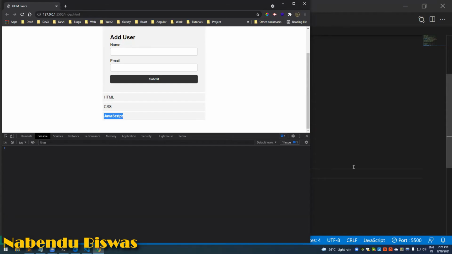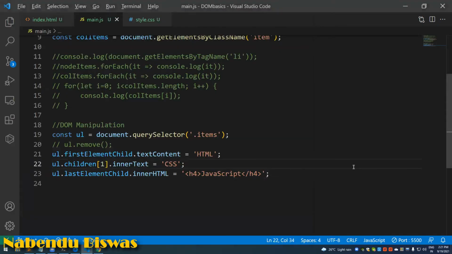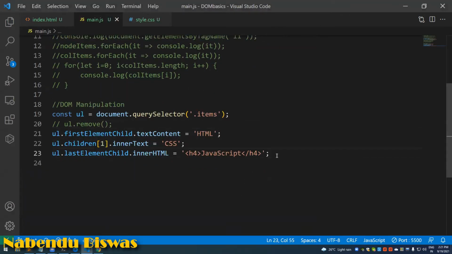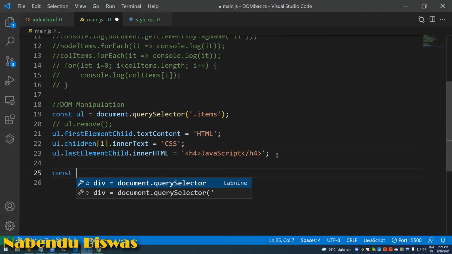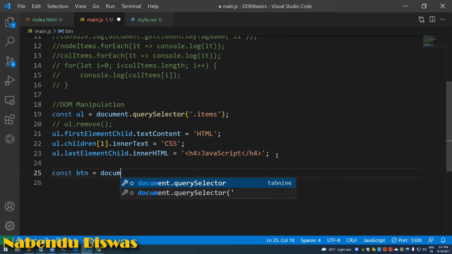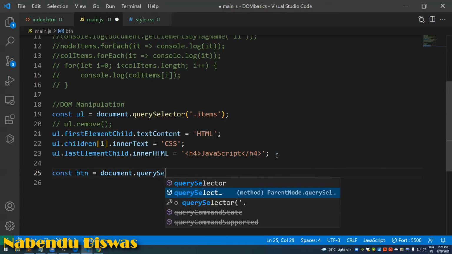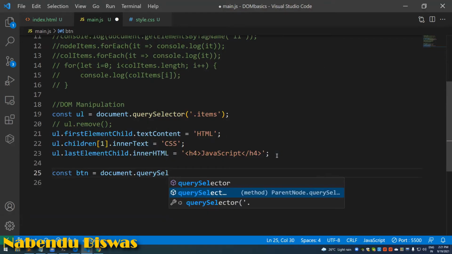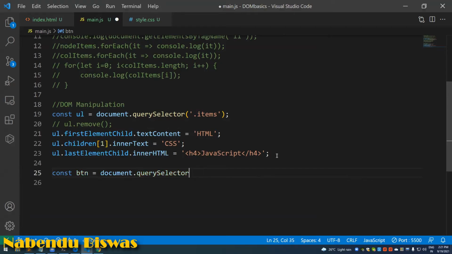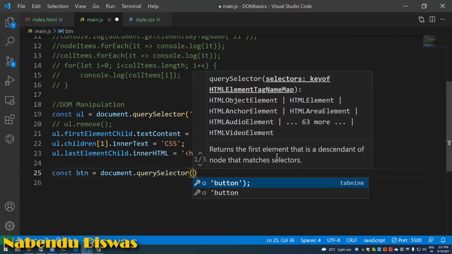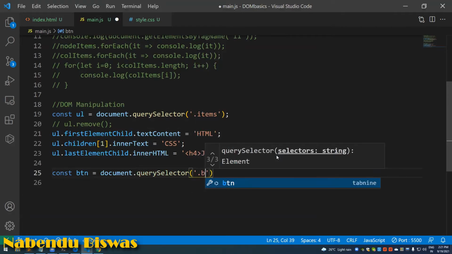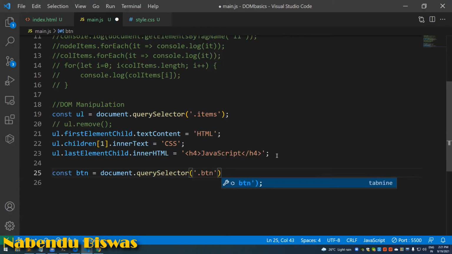And then similarly, let us target this button also. So const btn equal to document.querySelector, not querySelectorAll, it's called querySelector(".btn").